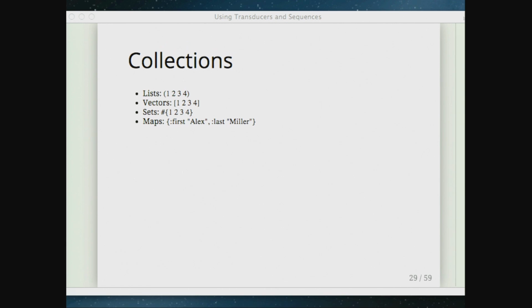Also, every collection is heterogeneous, so you can put any type of thing in there. You can put numbers and strings and whatever and mix them all up. And everything nests, so you can put any kind of collection in any other kind of collection. So that gives you enough. That's definitely enough. I mean, we have more here than you have in JSON, right? And I think we've proved we can put anything in JSON at this point.